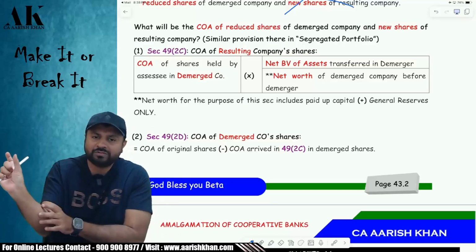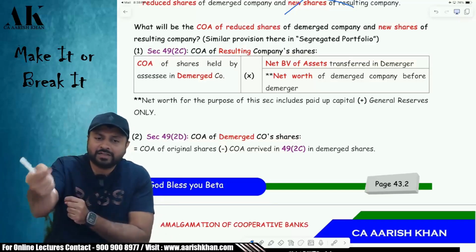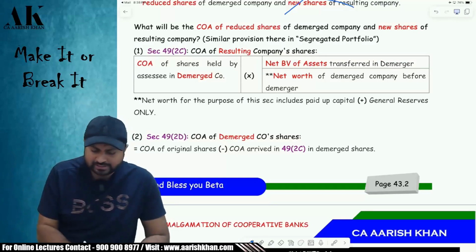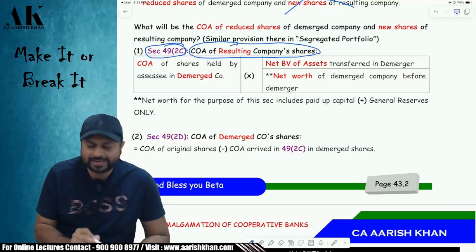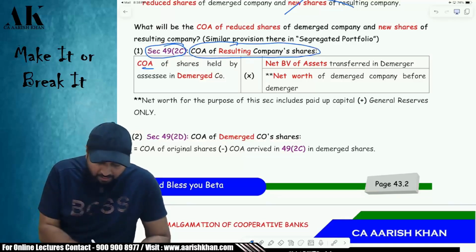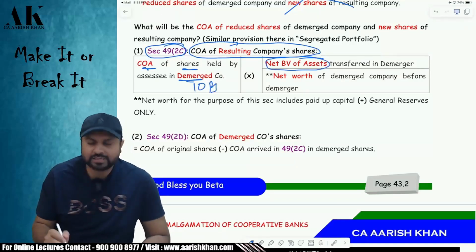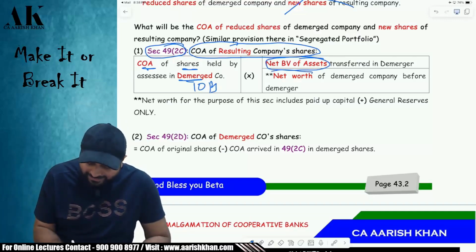Okay, that 10 rupee which was there now will be segregated between the demerged company's new share and the resulting company's new shares. In what ratio, sir? Check here, please. As per section 49 2AC, the cost of acquisition of the resulting company will be determined as a portion of the cost of acquisition of the demerged company. That is, the 10 rupee share will be segregated in this ratio. What is this ratio? Net book value of the asset transferred in demerger divided by net worth of the company before demerger.